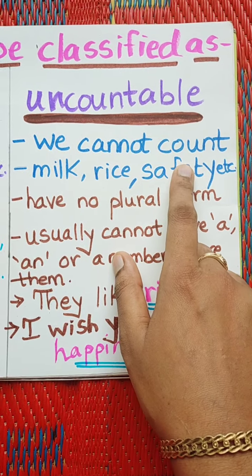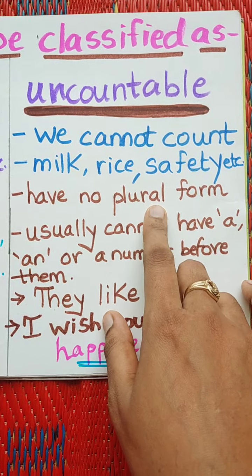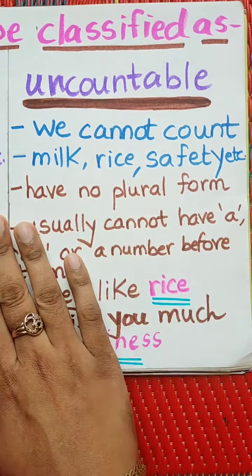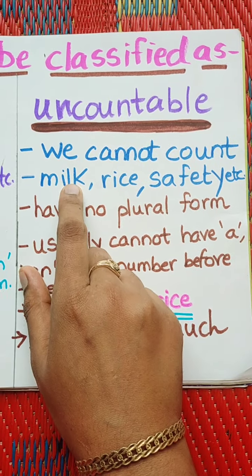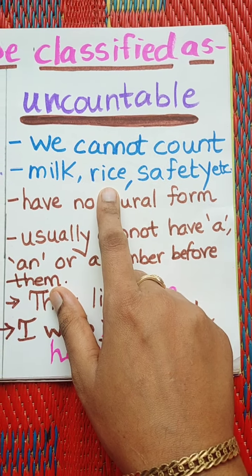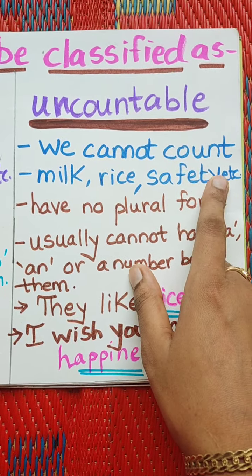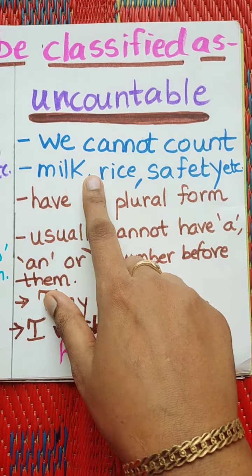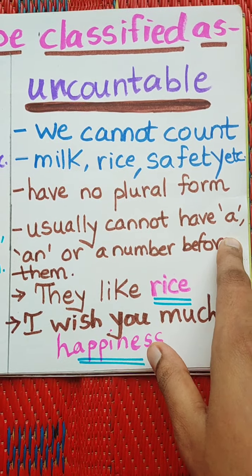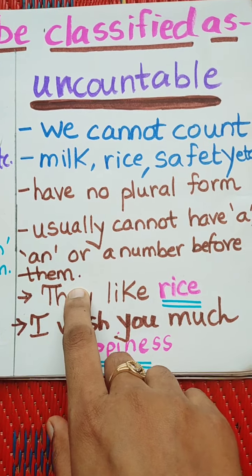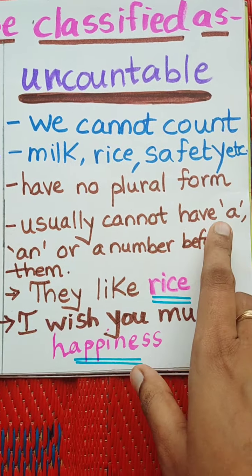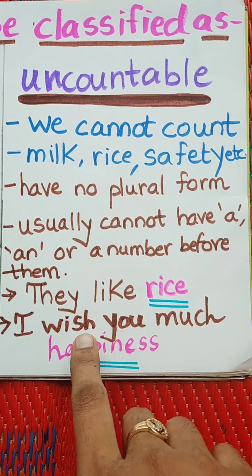These are uncountable nouns. They have no plural form. They do not have any plural form. We cannot say the plural form of milk is milks or the plural form of rice is rices. No, it is wrong. We cannot have a plural form of the uncountable nouns. Usually, we cannot have a, an or a number before them. As I told you, we cannot count them like that. We cannot place a or an in front of uncountable nouns.